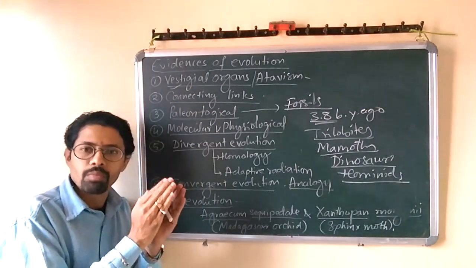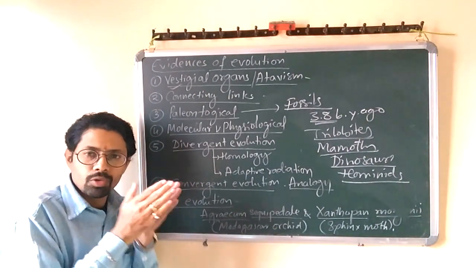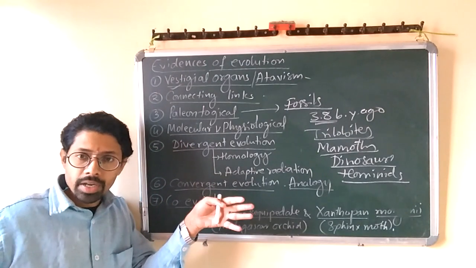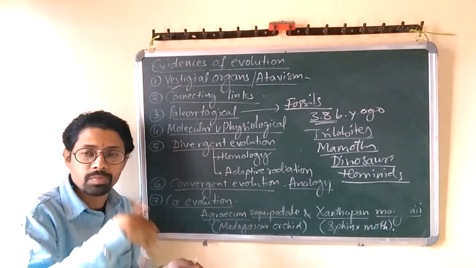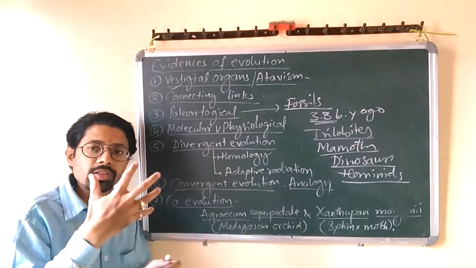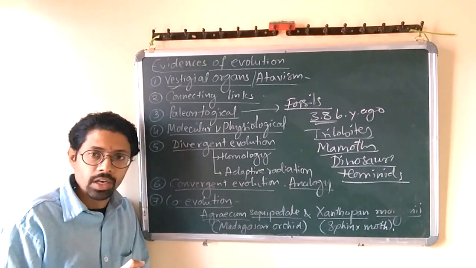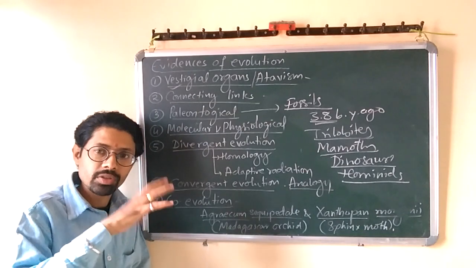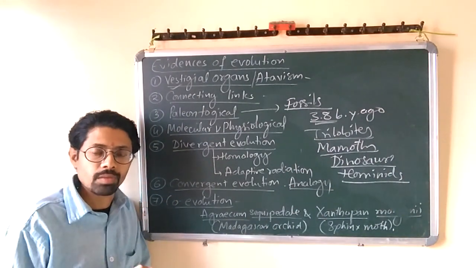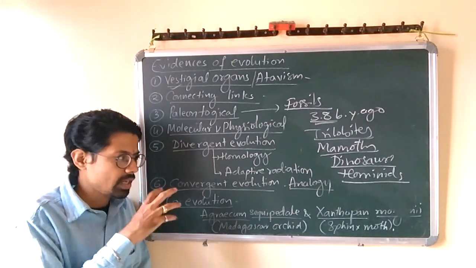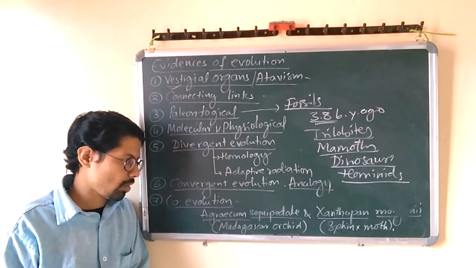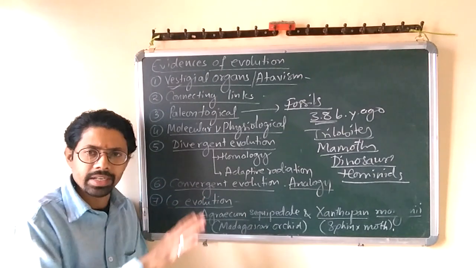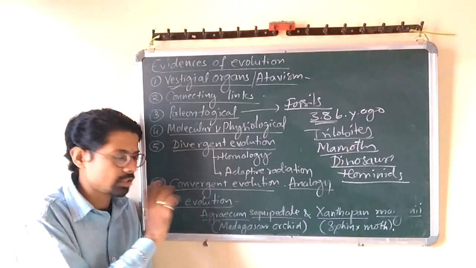Convergence means coming to one point, right? So different organisms might have evolved in the same direction with respect to locomotion and adaptations. It is called convergent evolution. Convergent evolution and divergent evolution are a separate topic, and I would like to take a separate video session on this. So here I'm just giving the definition of these two topics, and in the next video we'll continue with them in detail.